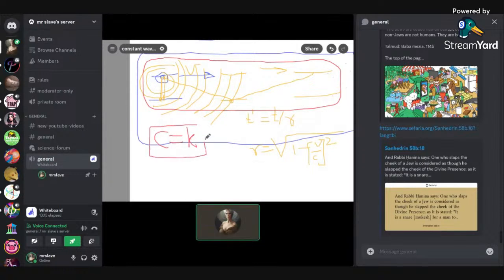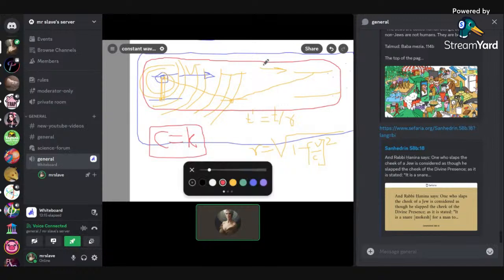As long as the observer, this clock, is measuring the speed of waves in the medium, it's always going to measure the same c. c is a constant. Okay.